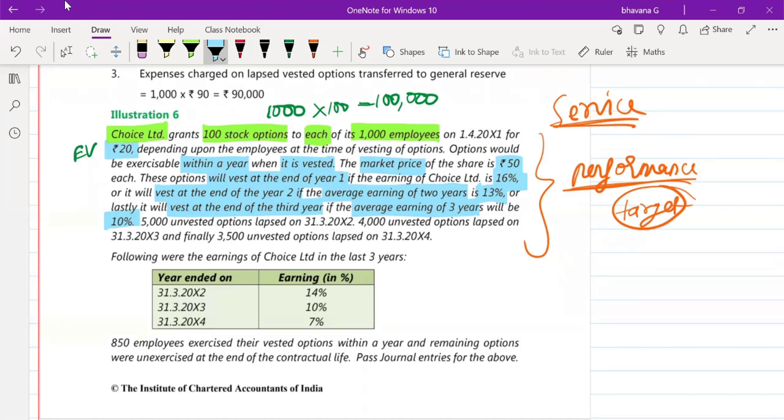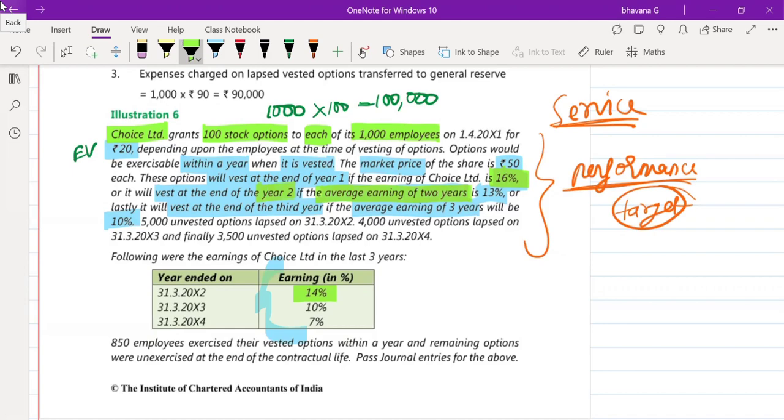So here they have given you the earning also. The first year end earning was 14%. What was their expectation? Their expectation was 16%. So did they meet their expectation? So will the options vest at year end 1? Yes or no? Answer is no. Very good.